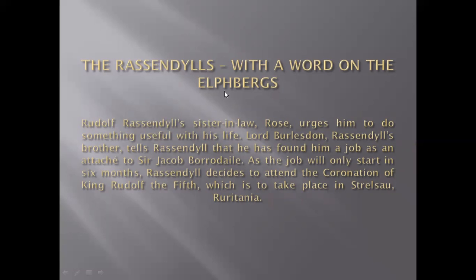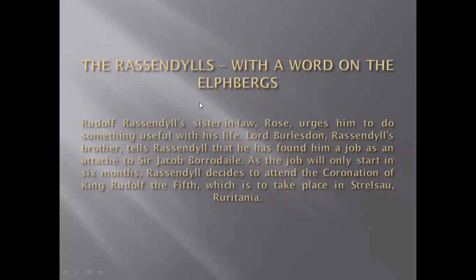In the case of Rudolf Rassendyll, when the system of precedence reached him, he had both of the characters, meaning he had red hair and also a long nose. His physique, especially the shape of his face, resembled a great deal the Elphbergs, the Ruritanians. Because of this, his father always prohibited him from going there.